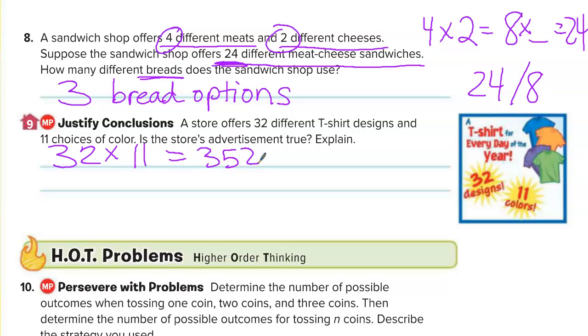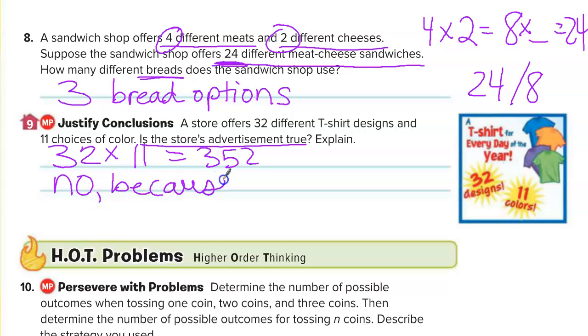So let's look at this advertisement. A T-shirt for every day of the year. How many days are in a year? 365. So our answer, is the store's advertisement true? No. So you need to have that. Something with no. Right?